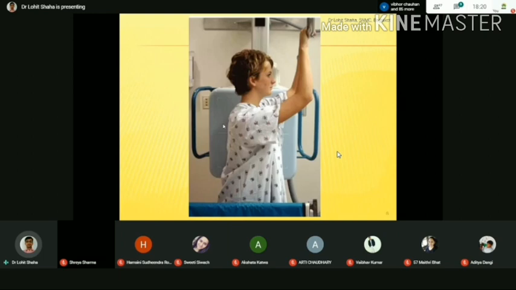She is holding something on the upper side because, as she holds, the intercostal spaces are opened. If she keeps the hand on the waist, you will get the upper limb images, so we are not able to see a clear image of the thorax.